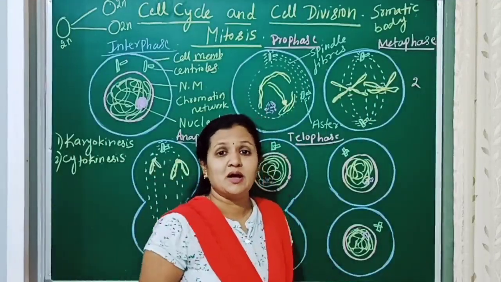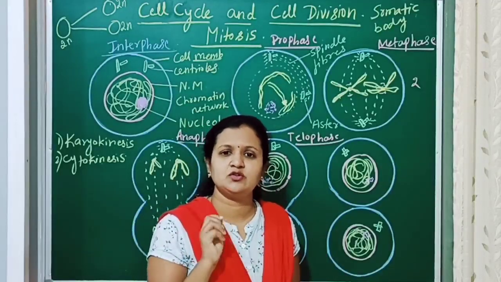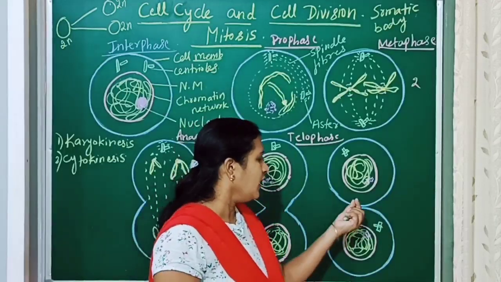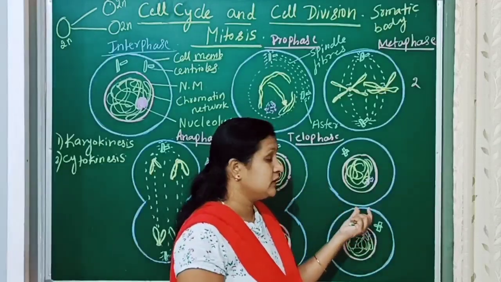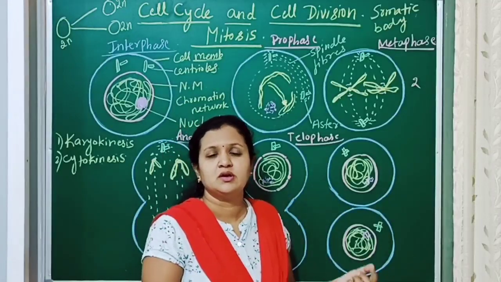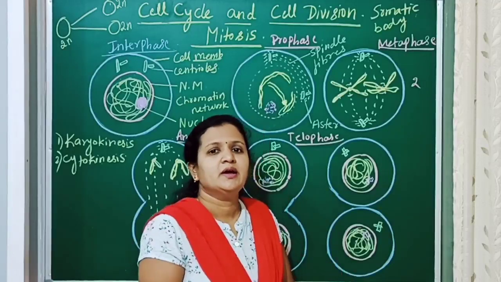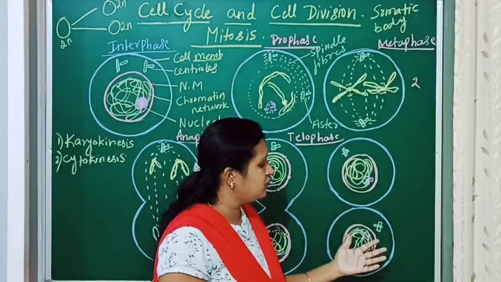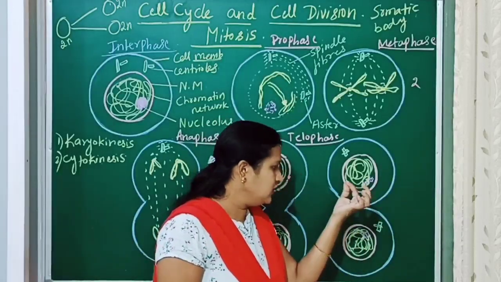Now coming to the last part of the mitosis, that is the cytokinesis, division of the cytoplasm. We know the daughter nuclei have been formed, and other cellular components like mitochondria, Golgi apparatus and cytoplasmic content will all divide, and some amount will be present in one cell and some amount will move to the other cell.